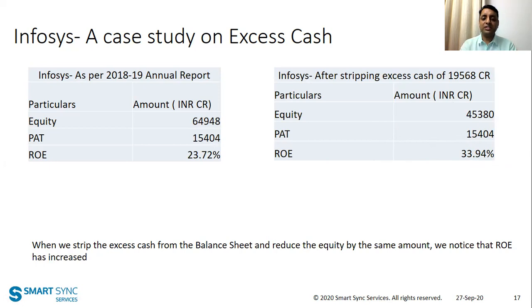Whenever there is a business which is producing a lot of cash on its books, it is important to ask how much of that cash is sitting idle, and how much of the cash can be taken out of the business without affecting the long term stability of the business, right? There is no one way or clear formula to do that.